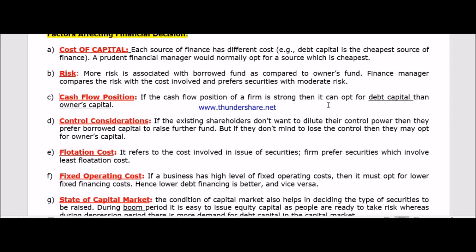Now if the business firm doesn't have that much cash in hand, they will be unable to pay that debt amount. Therefore they will be in a wrong position. In the opposite case, if there is a good flow of cash, that means the firm always has a good amount of cash in hand, they can easily go for the debt capital, and they will not consider the owner's capital.